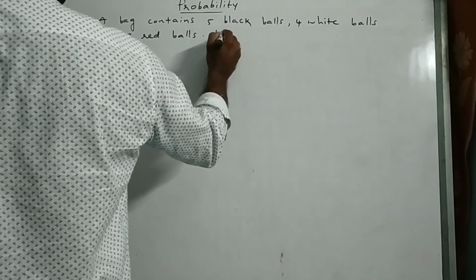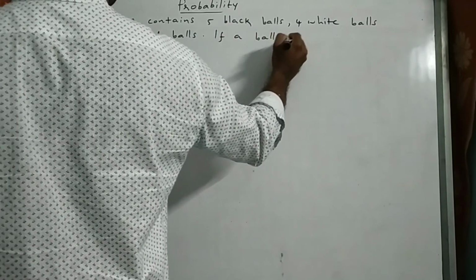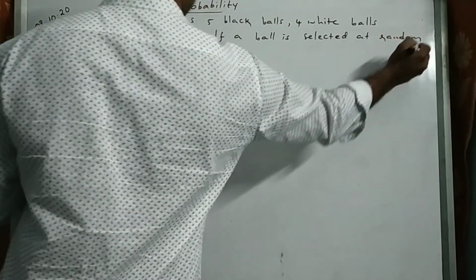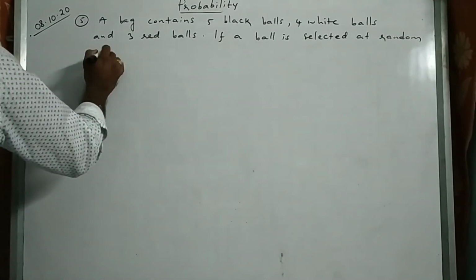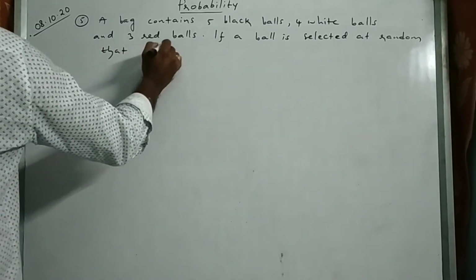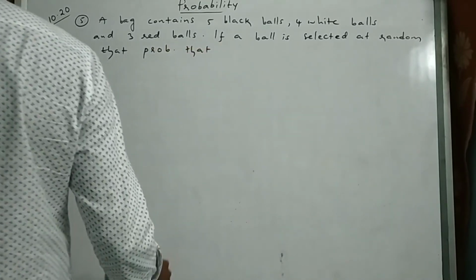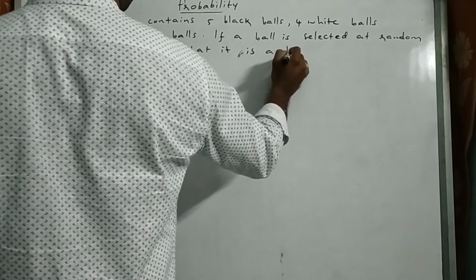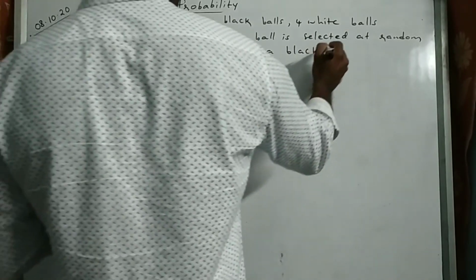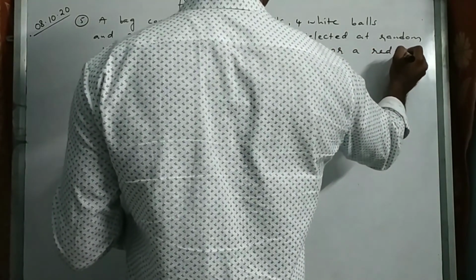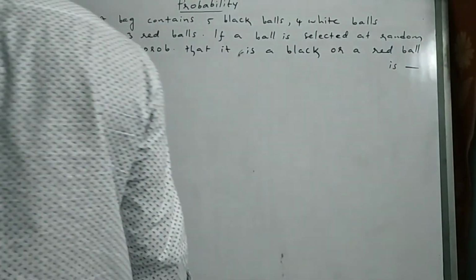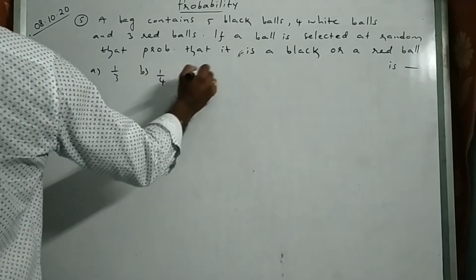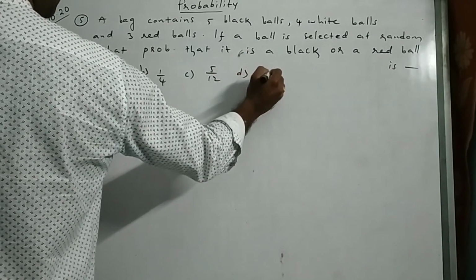If a ball is selected at random, the probability that it is a black or a red ball is: option A 1/3, 1/4, 5/12, 2/3.